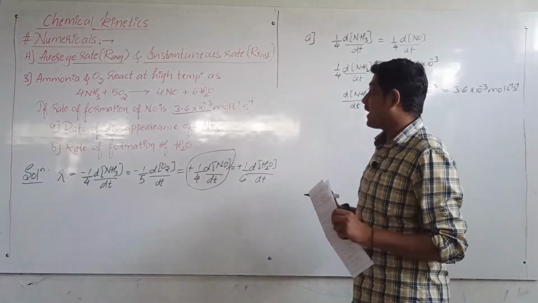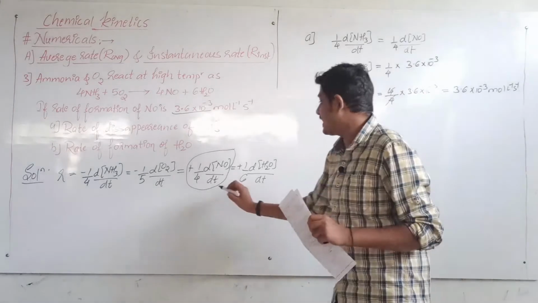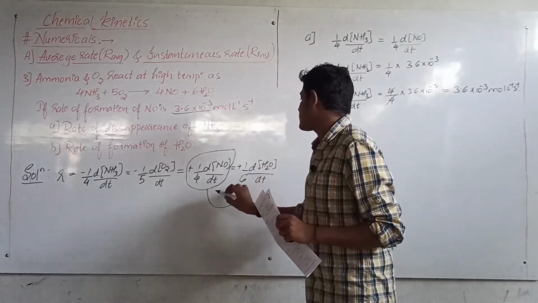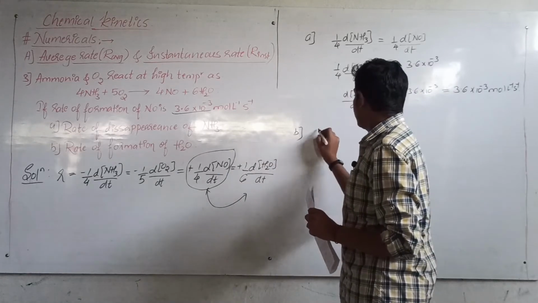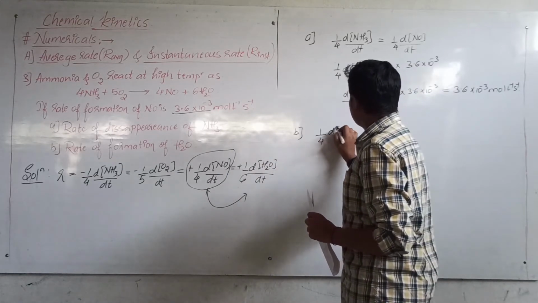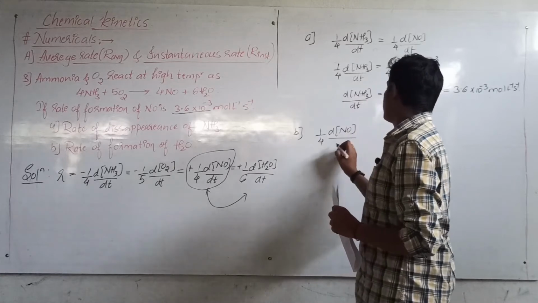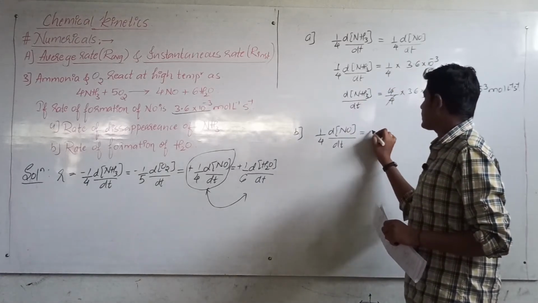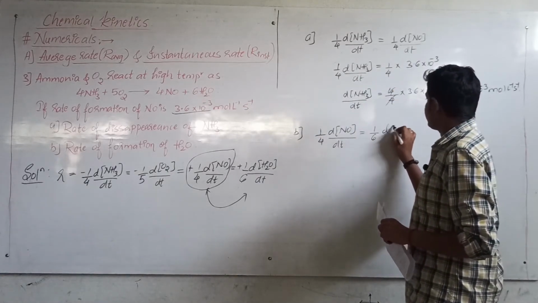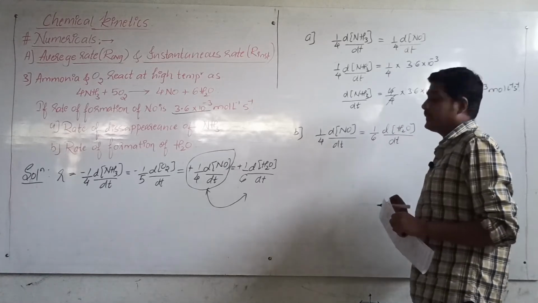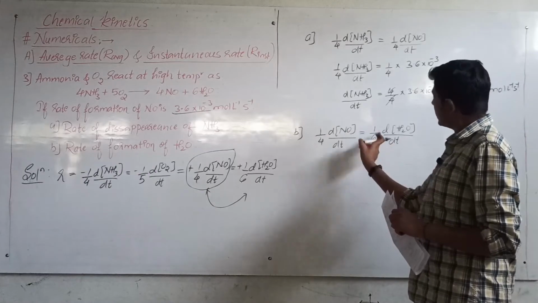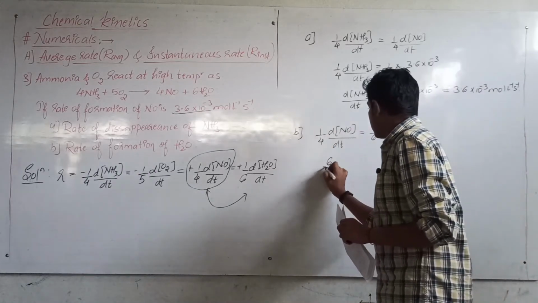Now the second problem, rate of formation of water. So these two have to be compared now. This equation and this equation have to be compared. So B, how do we calculate? 1/4 d[NO]/dt is equal to 1/6 d[H2O]/dt. Now you want this, so this 6 goes on that side, so it will be like 6/4.